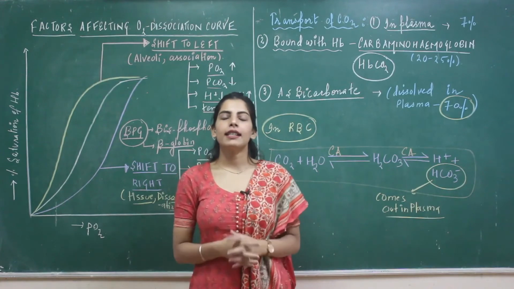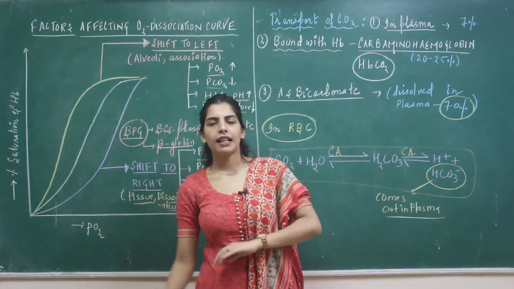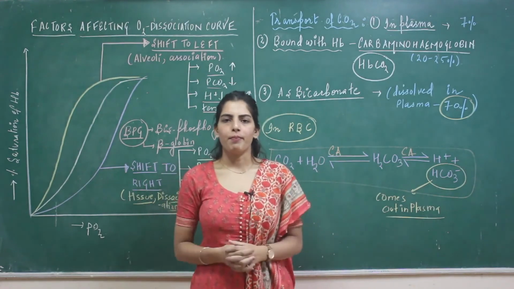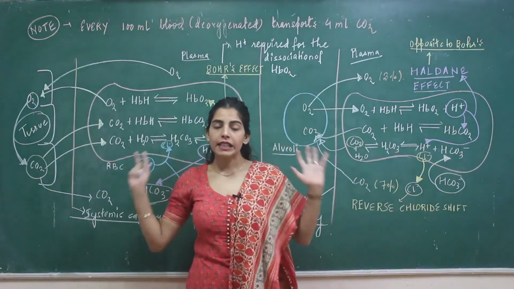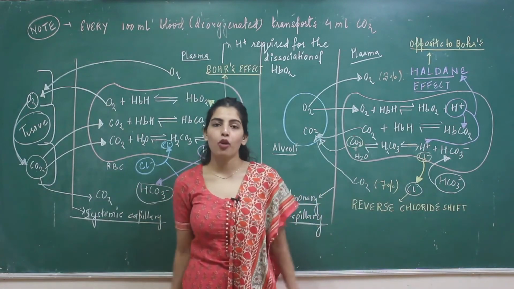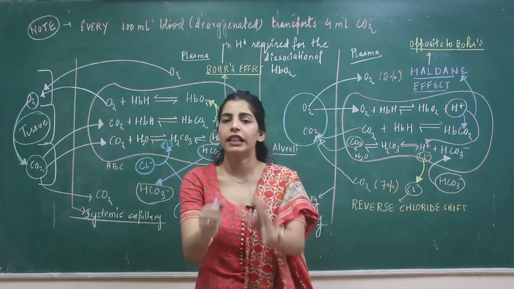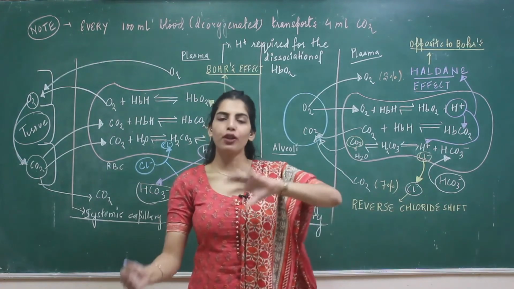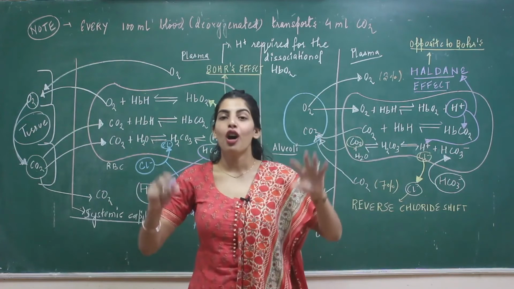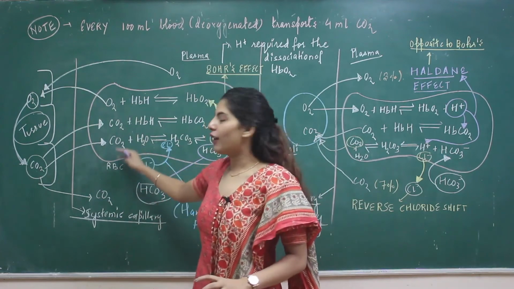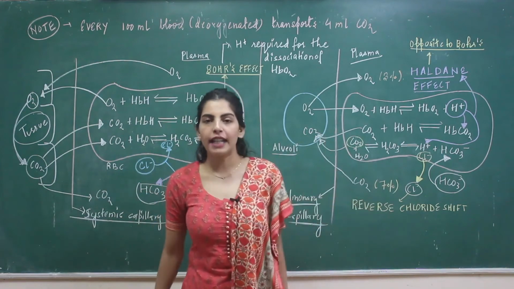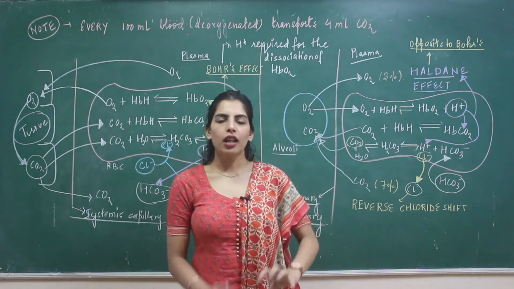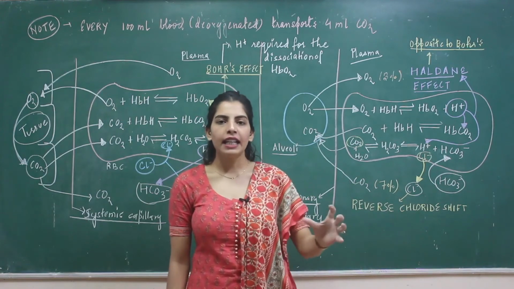Now we are going to discuss some other factors like Haldane's effect, Bohr's effect, chloride shift in a single diagram. Now students, these two diagrams on the board are the gist of whatever we have studied now. In this diagram, you can easily understand the transport of oxygen, the transport of CO2, all the factors of shift to right, along with some other factors like Bohr's effect, chloride shift, reverse chloride shift, Haldane effect.